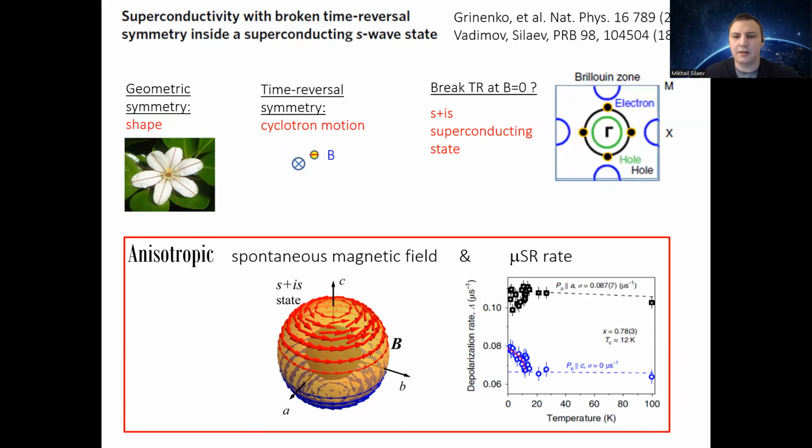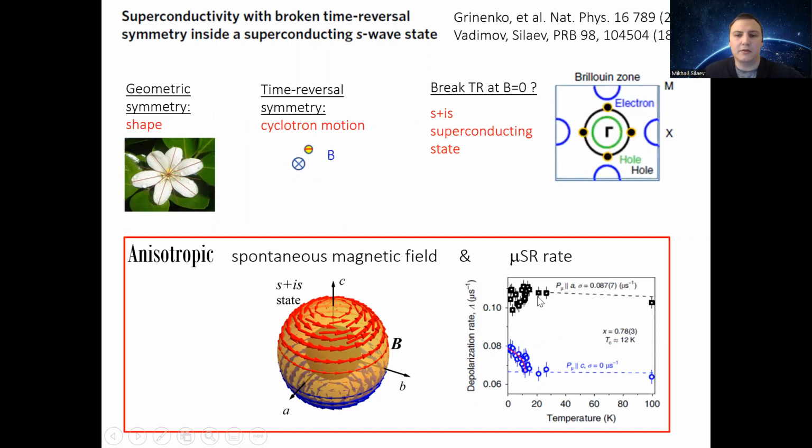What was measured is the muon spin relaxation rate, the relaxation rate of the spin of muons implanted inside the superconducting material with some complicated chemical formula. The plot here is the main experimental result of the paper, which shows muon spin relaxation rate for 2 different polarizations of the muon beam. Blue plots correspond to the polarization along the C-axis. Actually, such muons feel the presence of the spontaneous magnetic field in the AB plane.